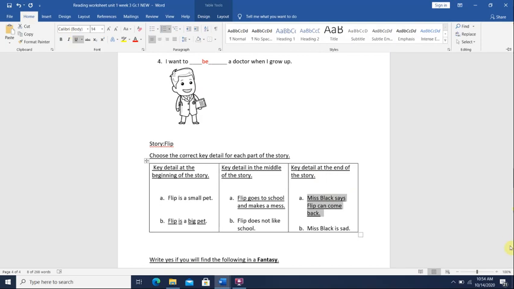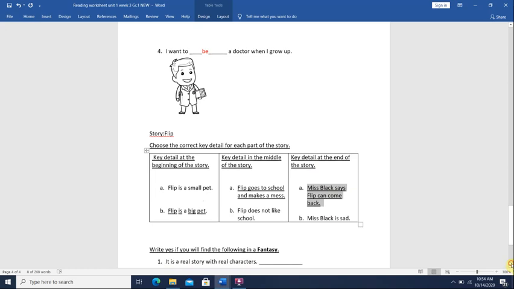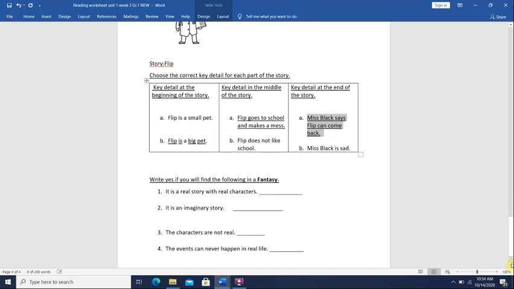Okay? Now, we mentioned that the genre of the story is a fantasy. This is our second week taking a fantasy, right? So what is a fantasy? Fantasy is a story that's not real, and so are the characters. What about the events? Can they happen in real life? No, because remember we took before two stories that are realistic fiction. Realistic fiction, the story is not real, but the things that happen in the story can happen in real life.